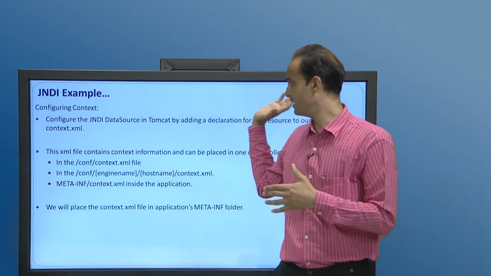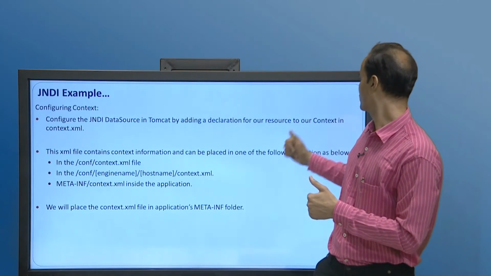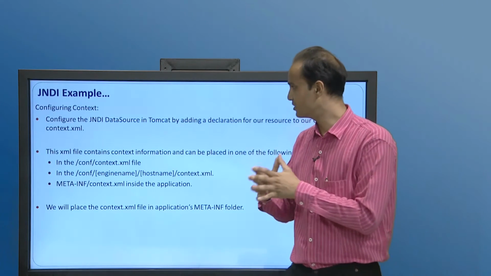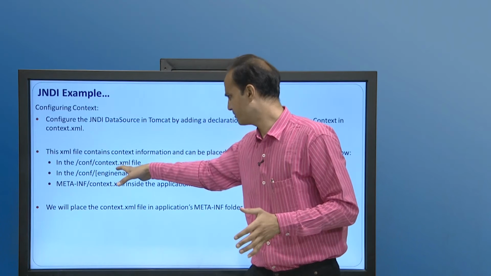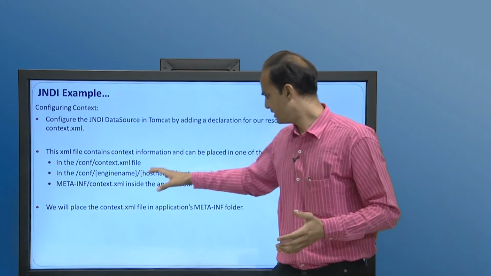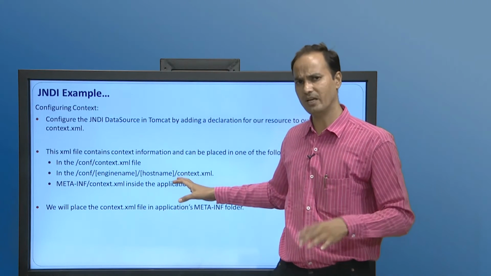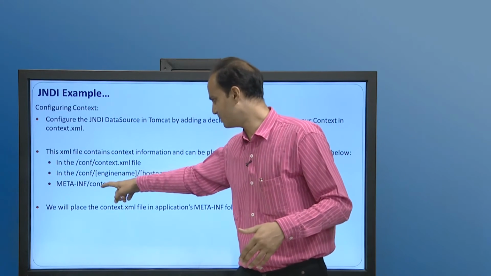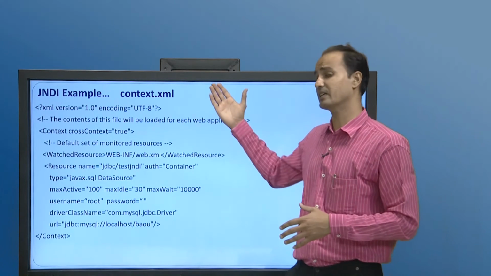To configure the JNDI data source in Tomcat, we add a declaration for our resource to our context in the context.xml file. The context.xml file is very important. It can be in the config directory, under localhost, or you can keep it under the META-INF directory of the web app, along with WEB-INF. In our example we are keeping context.xml under the META-INF directory.